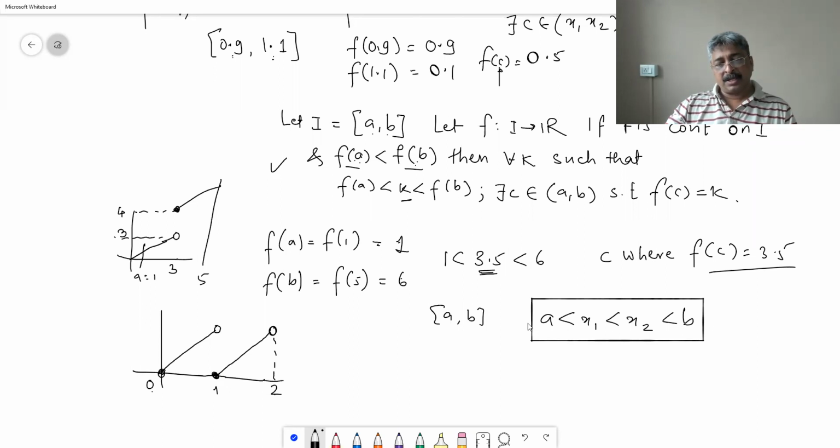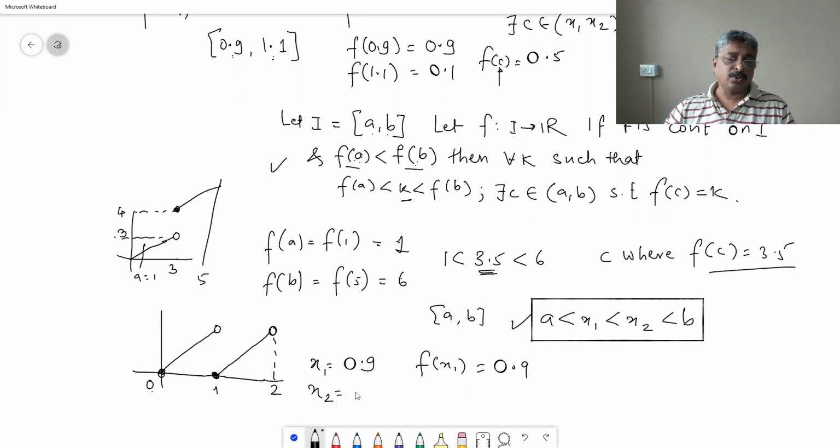See if you understand. Now here this is not a correct example for this requirement, because if I choose 0.9 as the first value of x1, my f of x1 will be equal to 0.9. If I choose x2 as 1.1, my f of x2 will be equal to 0.1, right?